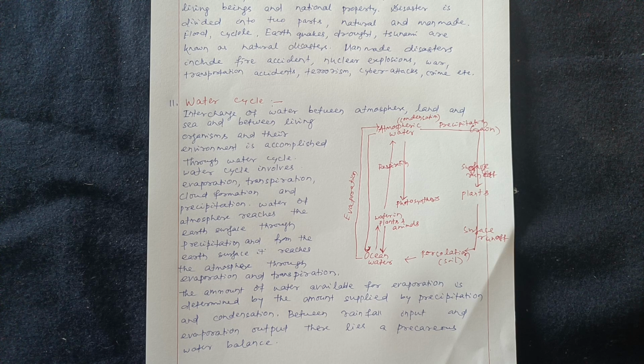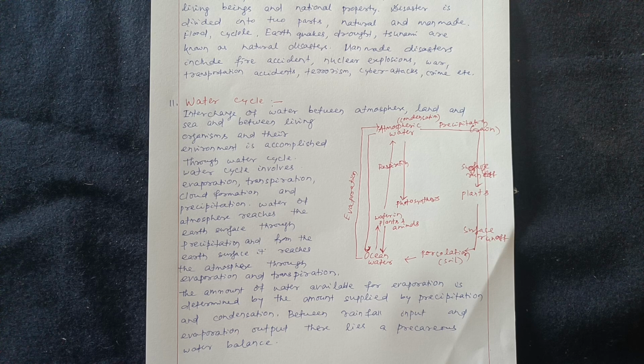Here we will see atmospheric water, after condensation, goes through precipitation and rainwater drops to the plants, then surface runoff; some water goes to the soil, under the soil through percolation, and some water to the ocean, and then ocean water goes up through evaporation, also through plants and animals.